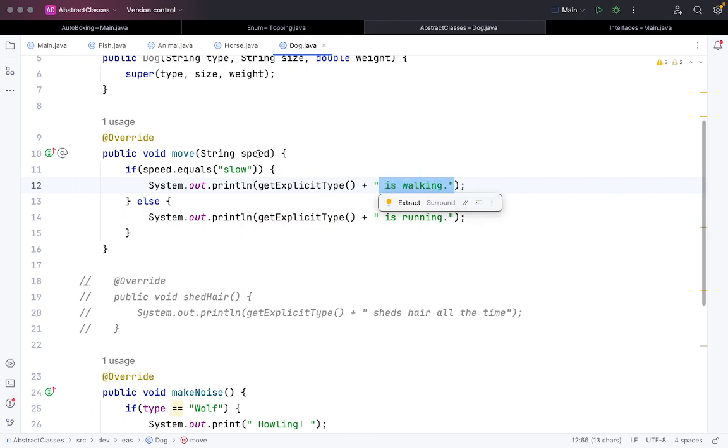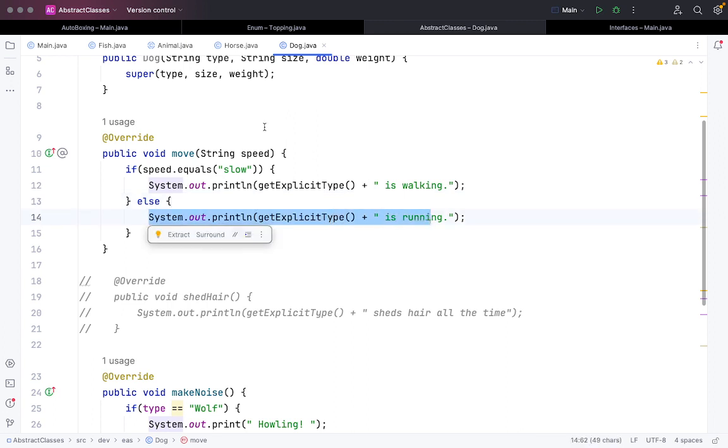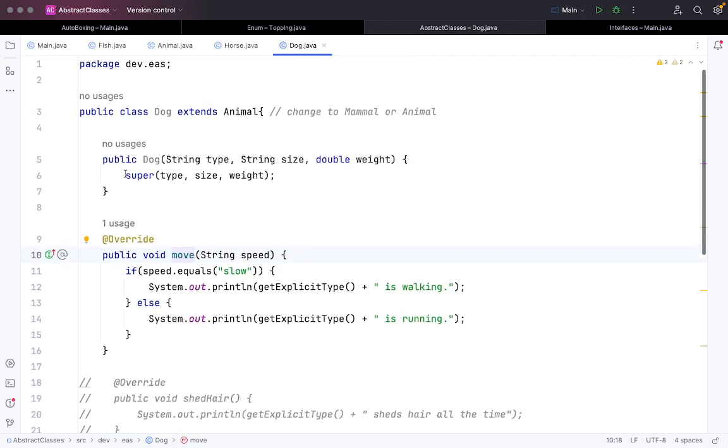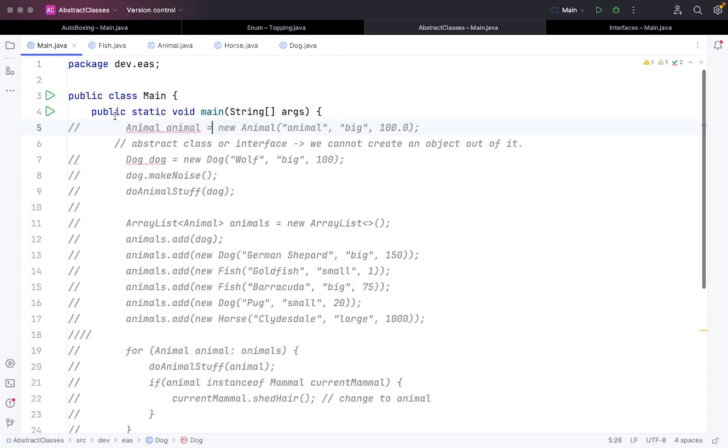If the speed is not slow, whatever the remaining is, we are printing that it is running. Slow or fast in this case. So now we have overridden the abstract class methods here, move and make noise. We have called the constructor also, which invokes the constructor of the animal class. So now let's create it.